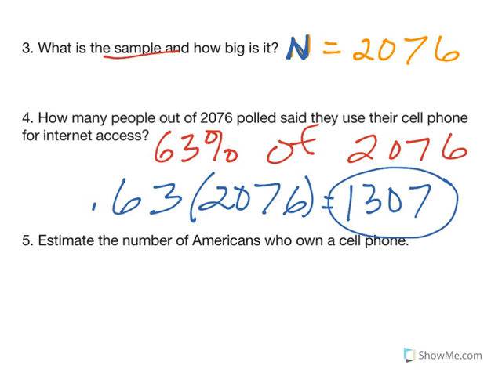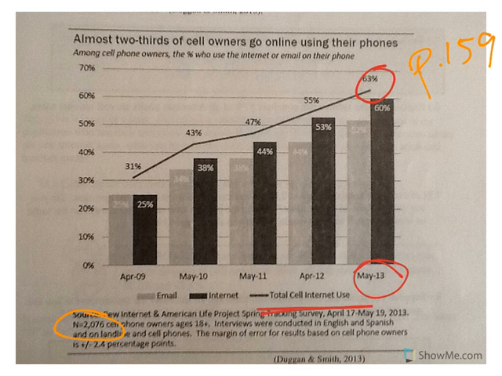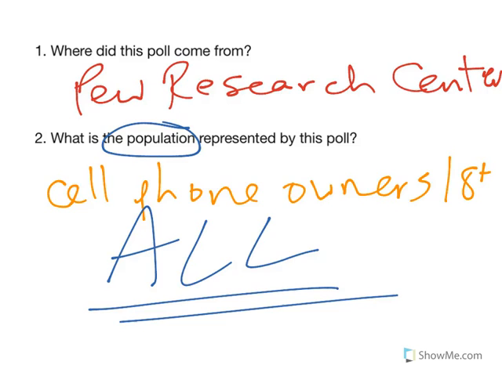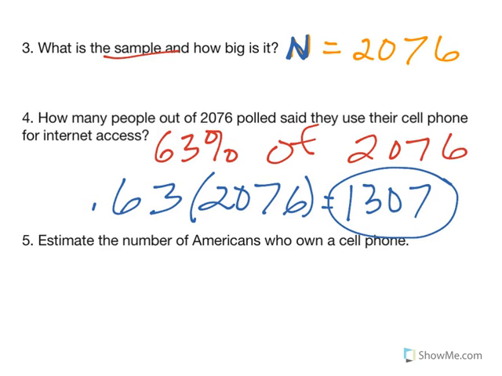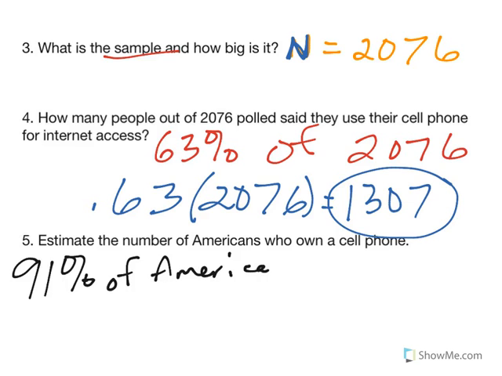All right, number 5. Estimate the number of Americans who own a cell phone. Well, okay, back to this again. I lied. It's in the paragraph at the top that says 91% of Americans own a cell phone. So again, of is multiply. So 91% of how many Americans are there?